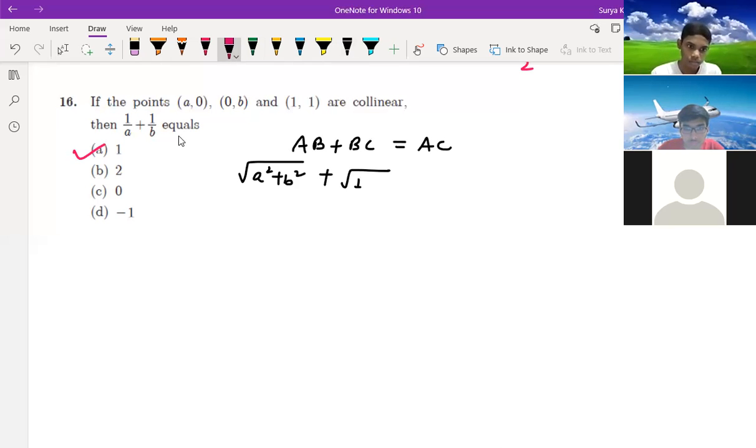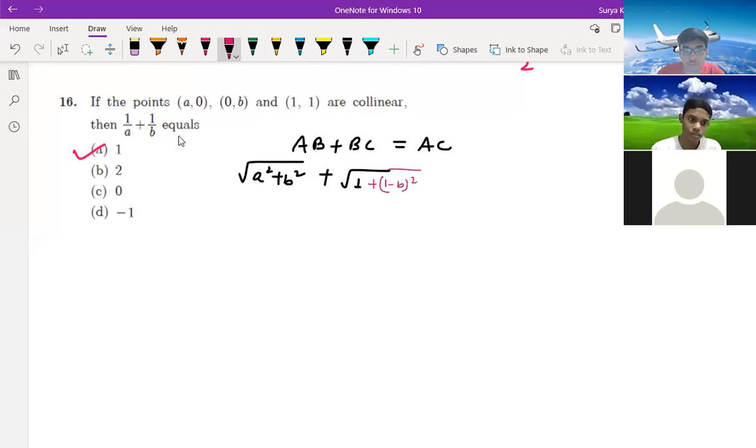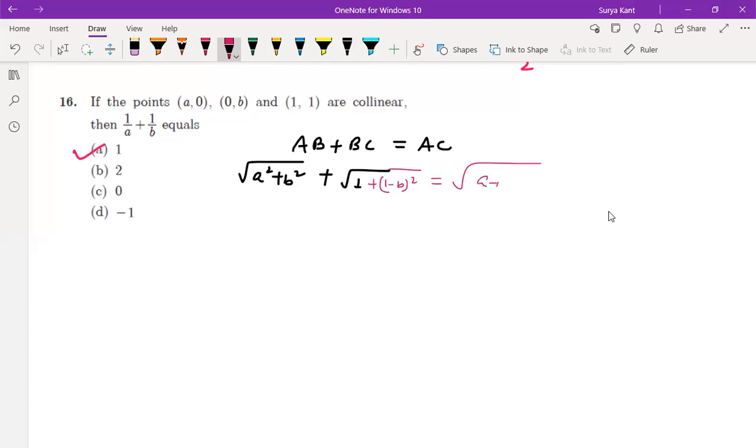And 1 minus b whole square plus 1 minus b whole square is equal to AC. AC is a minus 1 whole square plus 1 square. Like this only we have done, Rasul, or some other method.